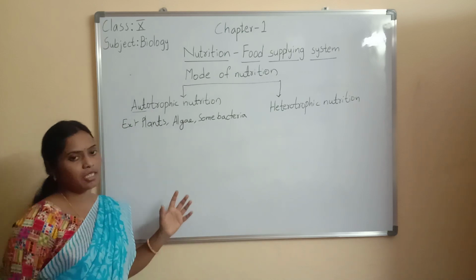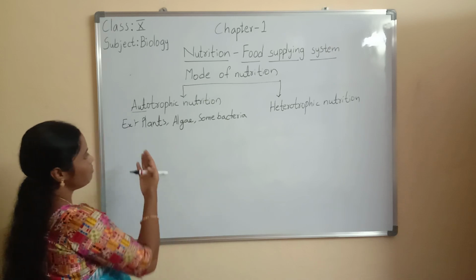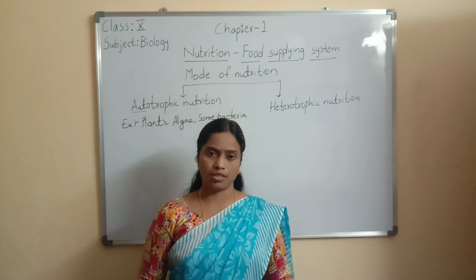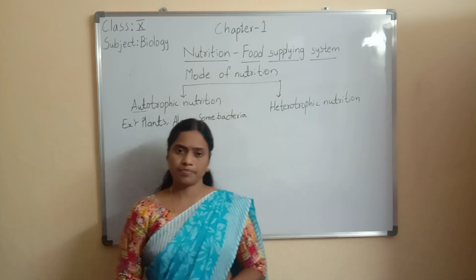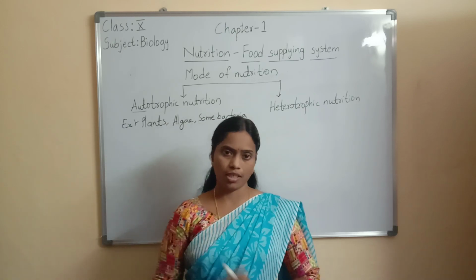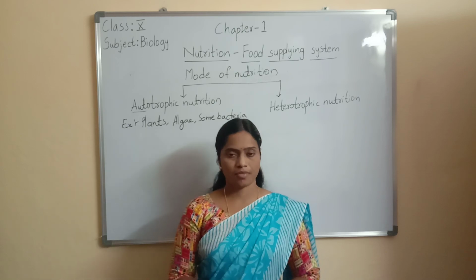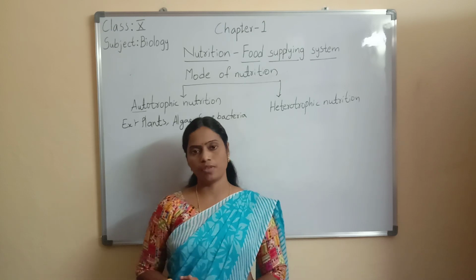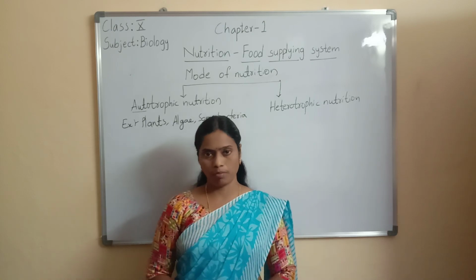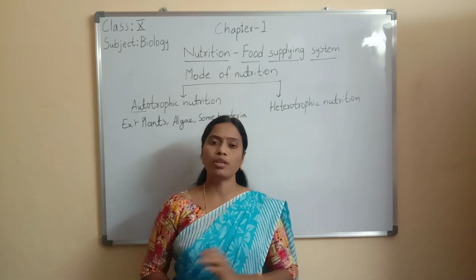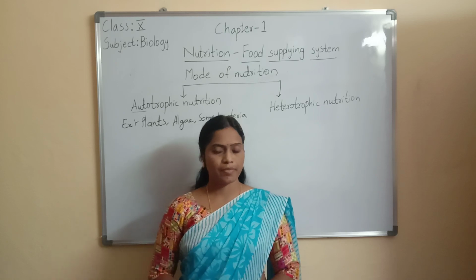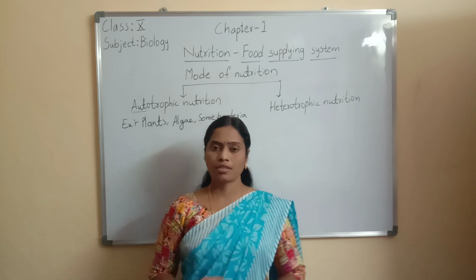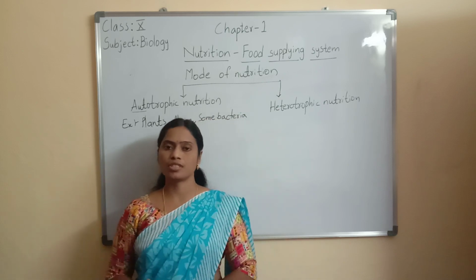Generally plants perform photosynthesis. Plants, algae, and some bacteria are also able to perform photosynthesis. So what is photosynthesis? Green plants and algae, by using sunlight, water and carbon dioxide in the presence of chlorophyll, prepare their own food material. They synthesize simple carbohydrates such as glucose. So this process is called photosynthesis.